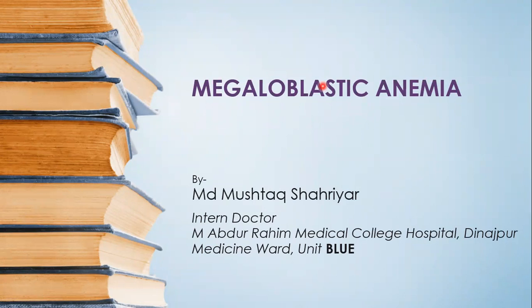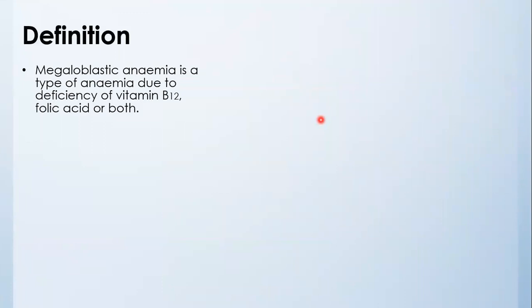Today our topic of discussion is megaloblastic anemia. Here we go to the definition. Megaloblastic anemia is a type of anemia due to deficiency of vitamin B12, folic acid, or both.